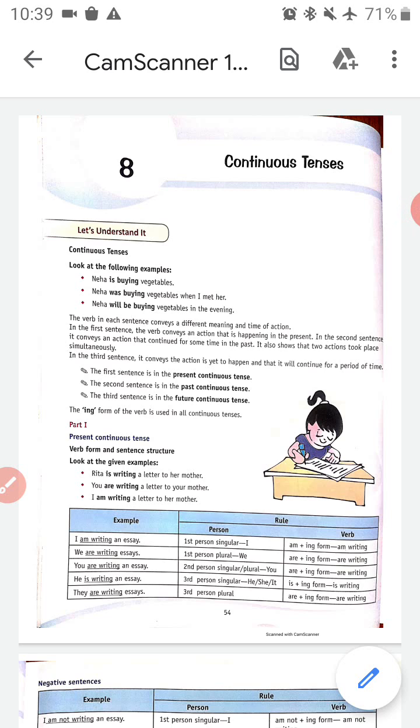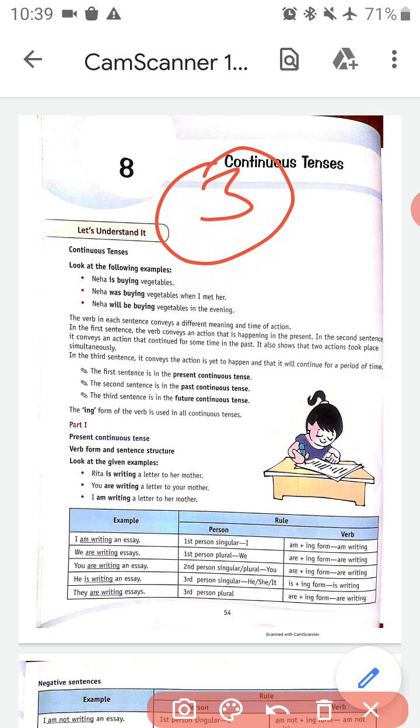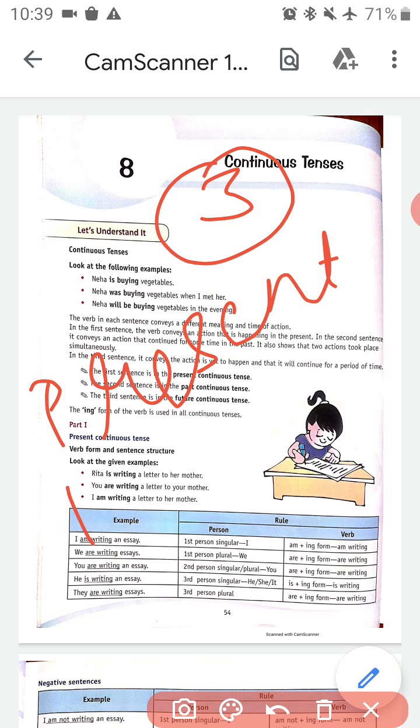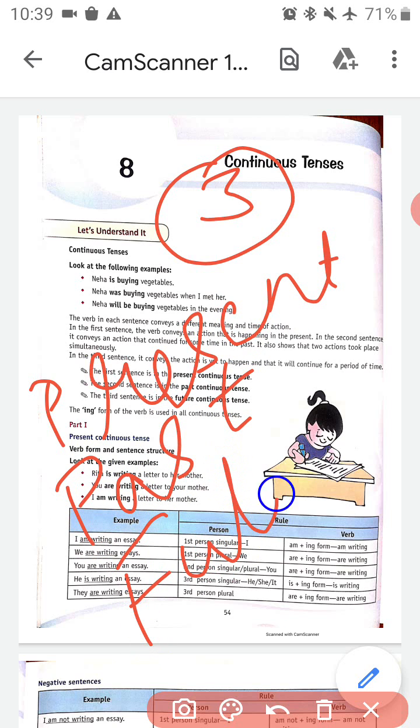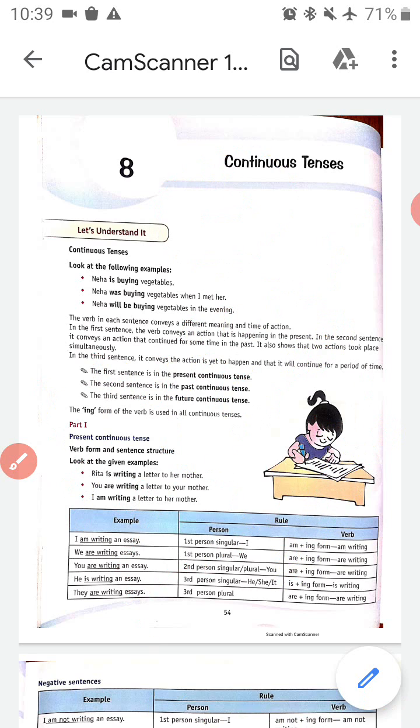So, what is continuous tense? Continuous tense basically comes under our three types of tenses: present, past, as well as future. We can have present continuous tense, past continuous tense, and future continuous tense.